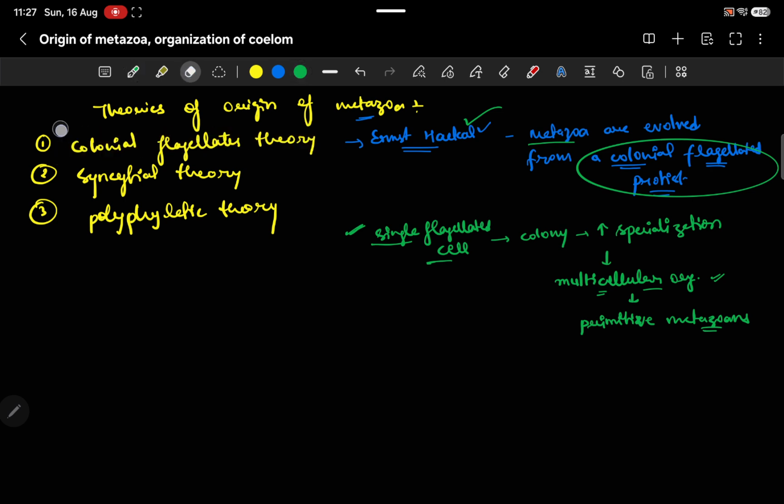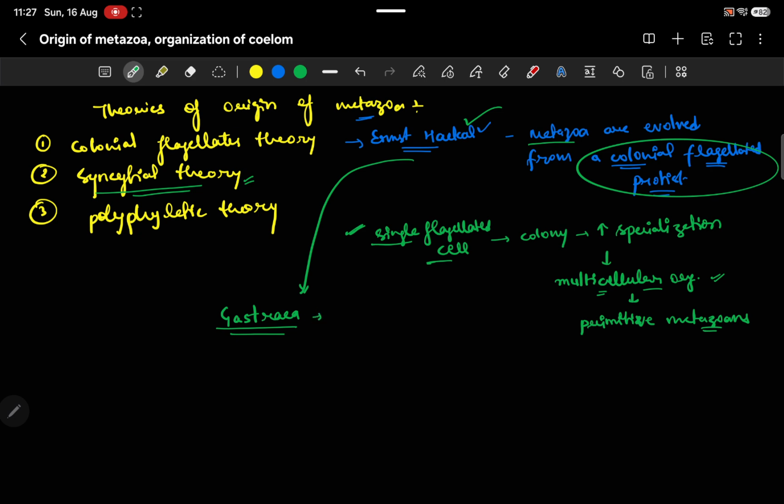Now the second theory is the syncytial theory. But before starting syncytial, in the colonial flagellate theory, Haeckel also gave one more concept, the concept of a hypothetical organism, and the name of this hypothetical organism was gastraea.